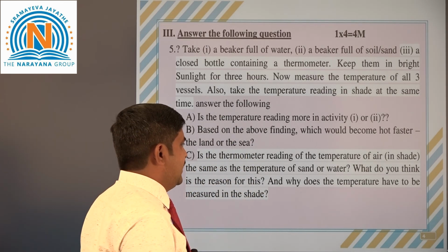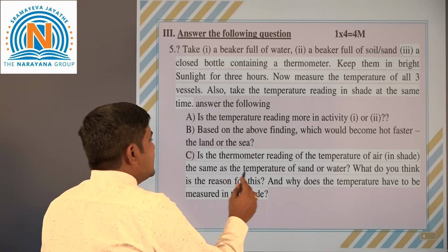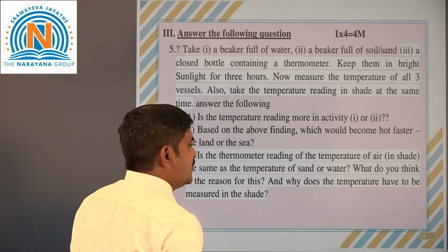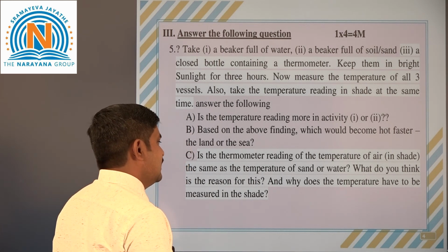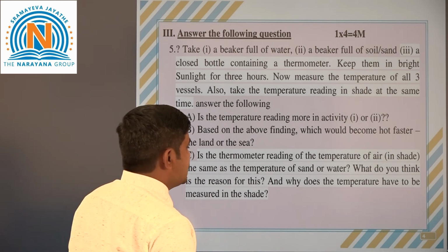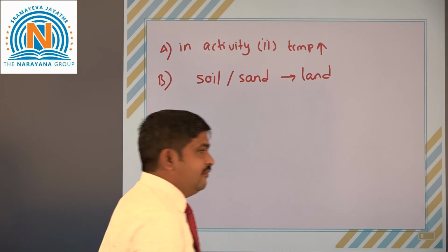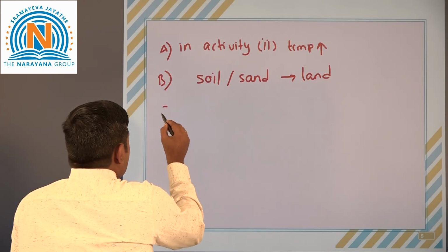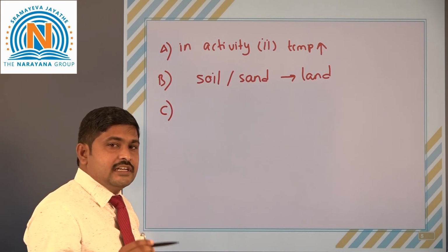And the third question: is the thermometer reading of the temperature of air in shade the same as the temperature of sand or water? What do you think is the reason for this, and why does the temperature have to be measured in the shade? We can understand that direct radiation and non-uniform radiation can occur.